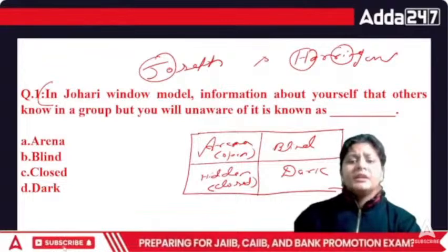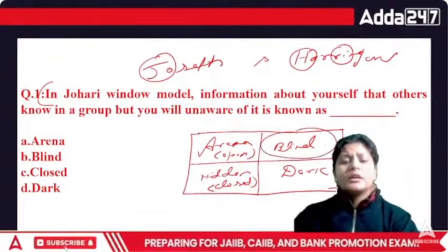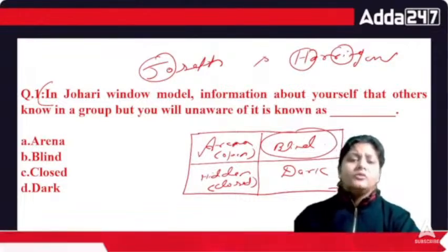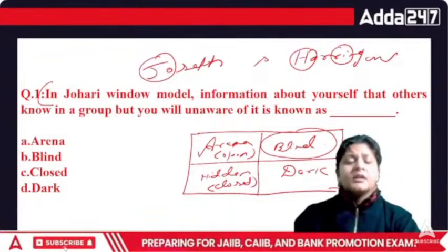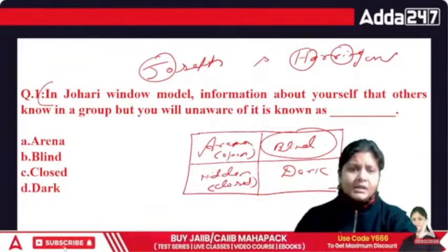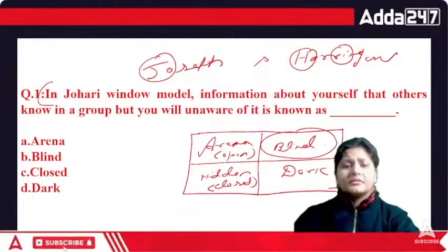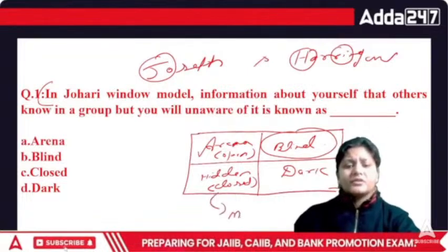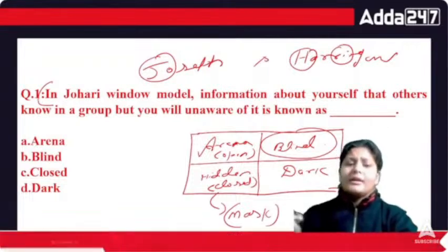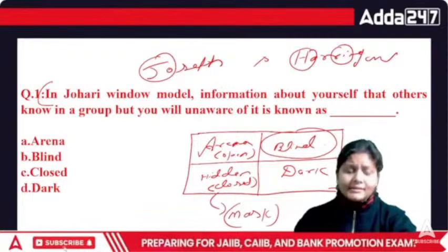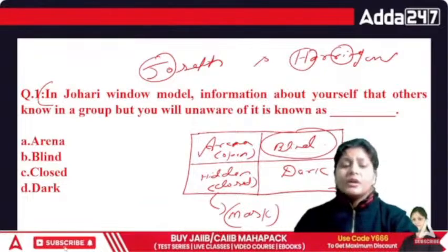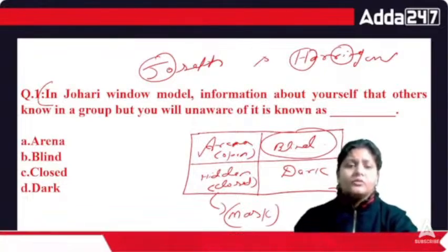Then we have the blind spot. In this spot the information is known to others but not known to you yourself, right? That means we don't know about ourselves but others know about us. Then the third is not known to others. That is the mask type of situation. Mask means you are hiding everything from the other person. You know everything about yourself but you are hiding it. You are wearing the mask, so the information which you hide from the other person is not known to others.